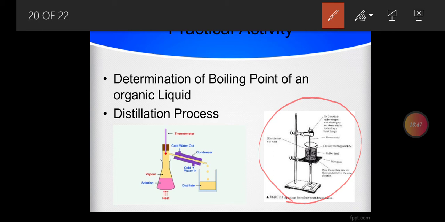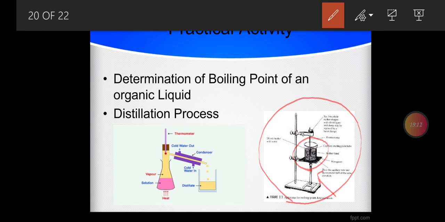A thermometer is used. A water bath, or you may call it a beaker filled with water, is there. In this beaker you are hanging some of the liquid in a small fusion tube that is attached to the thermometer, and then you start heating it.